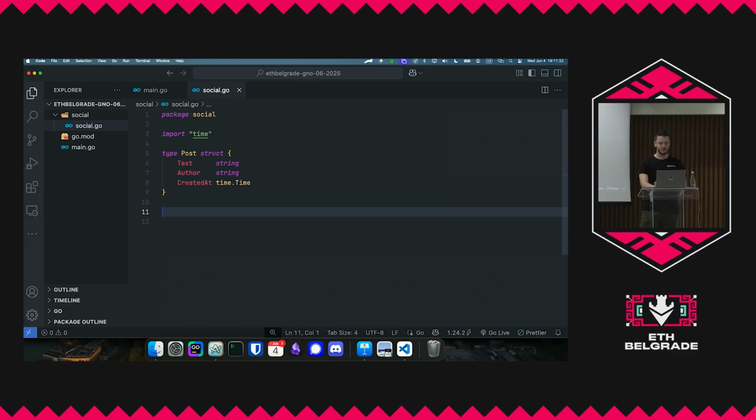And then let's say we can do like func create post or new post. Let's call it new post. No, let's call it create post. Create post. And let's make it return a pointer to a post. Okay, so it's just returning a piece of data that's going to be packed in with these, right? So let's say that it takes some text and it takes an author. Okay, and let's just return the pointer to a new post.